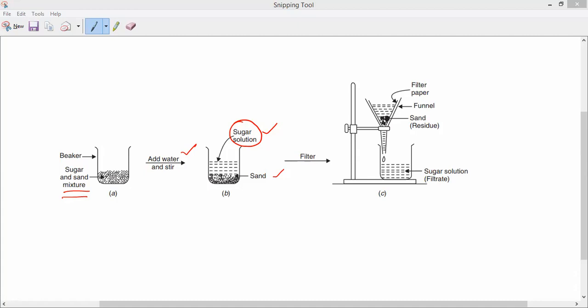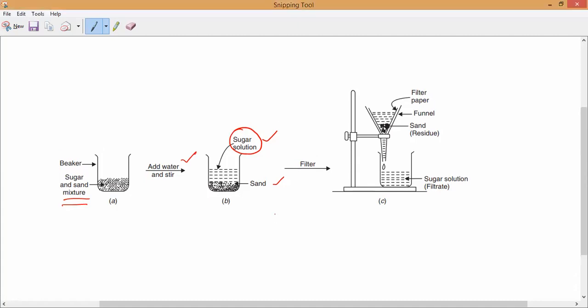So you can see here, once the mixture of sugar solution and sand passes through this, what will happen, guys? Observe the filter paper arranged in the funnel. The black colored substance here is the sand. Sand cannot pass through this filter paper. Whatever is stuck in the filter paper, we should call it the residue.